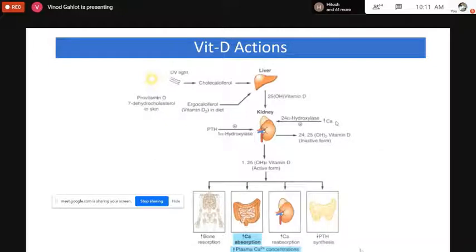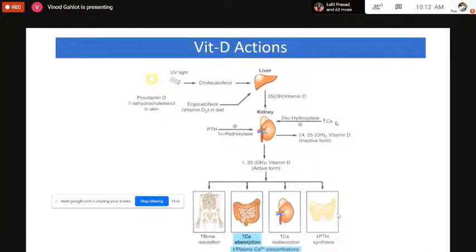It helps in increasing the calcium absorption from the small intestine. It helps in the increased reabsorption of calcium from the kidneys, or we can say decreased excretion of calcium from the kidneys. And it is also responsible for decreased parathyroid hormone synthesis, because parathyroid hormone itself is responsible for increasing the calcium concentration.